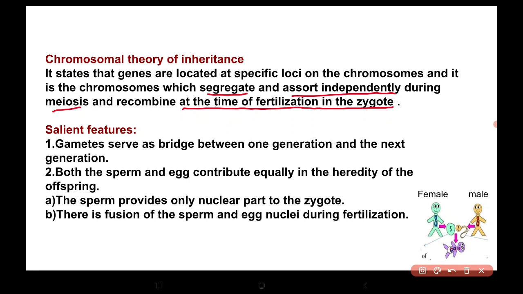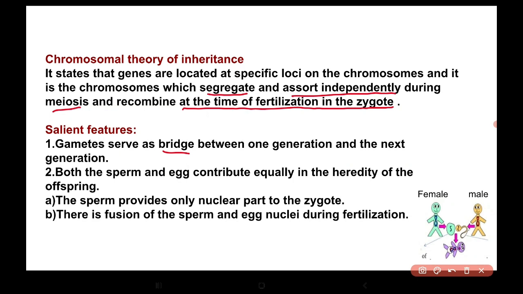So what are the features of chromosomal theory of inheritance? First is gametes, where the number of chromosomes is haploid. They serve as bridge between one generation and next generation, or they are the hereditary material.